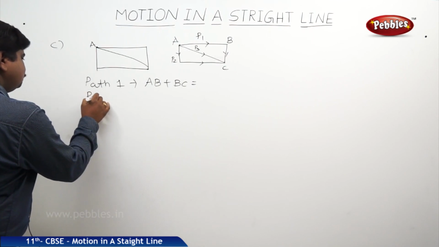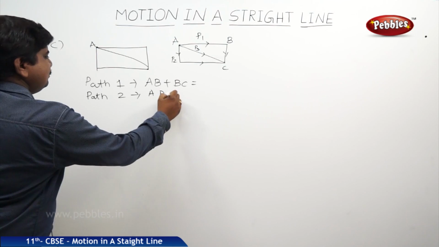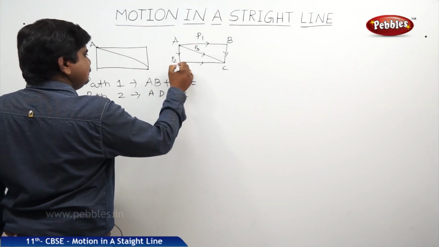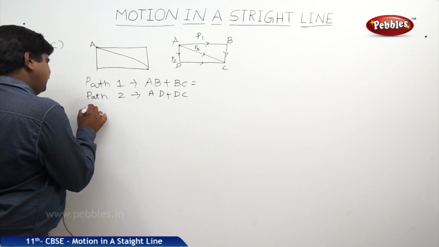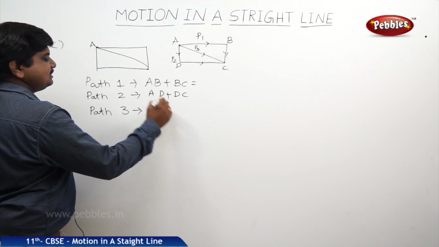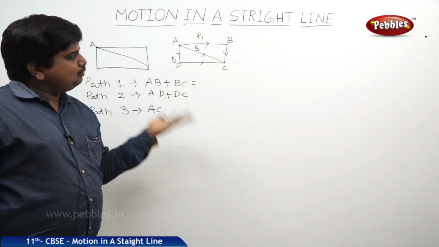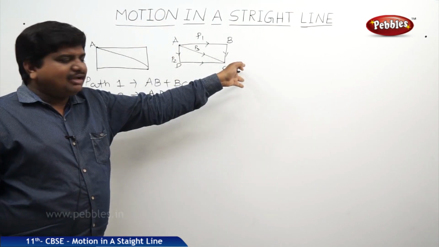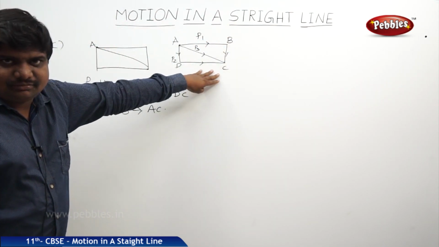Path 2, AD plus DC. Path 3, directly AC. No turnings. In our common sense, we can say that the way from A to C is the shortcut to reach the destination.